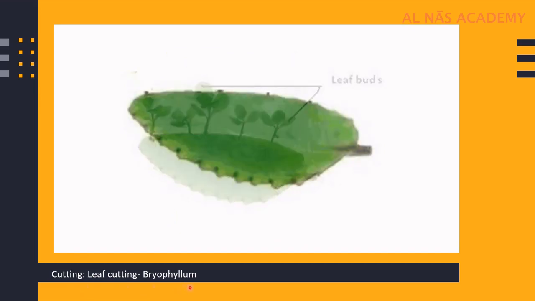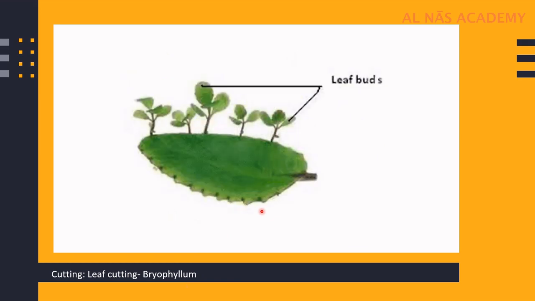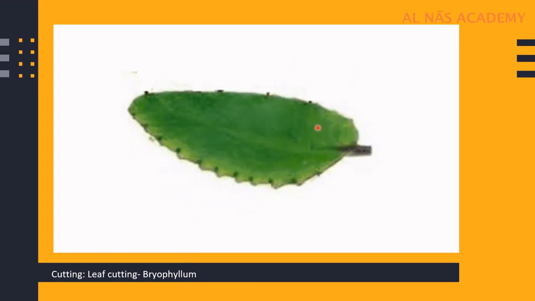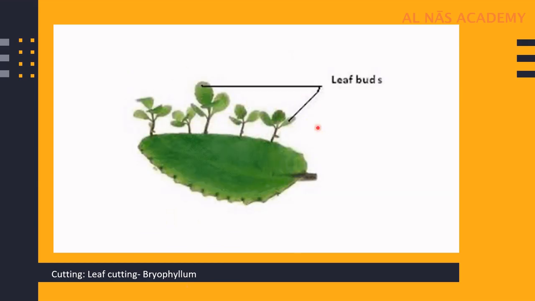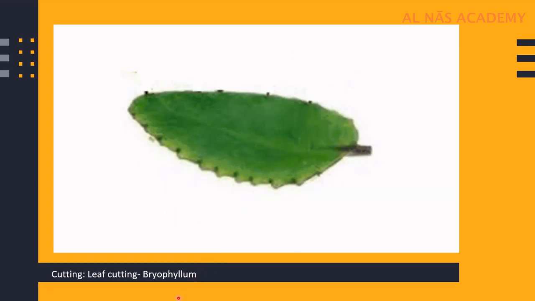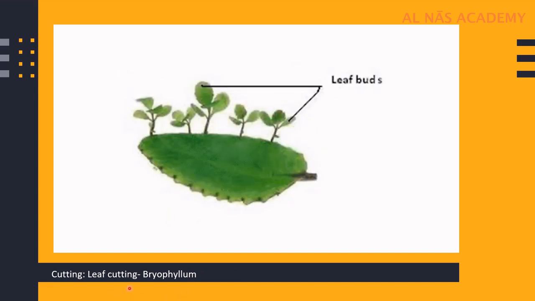So in case of bryophyllum, when the leaves come in contact with the soil, adventitious leaf buds develop, and these leaf buds, which develop from the notches at the margin of the leaf, grow into a new plant. And a leaf cutting method example is Sansevieria, which is also known as snake plant.